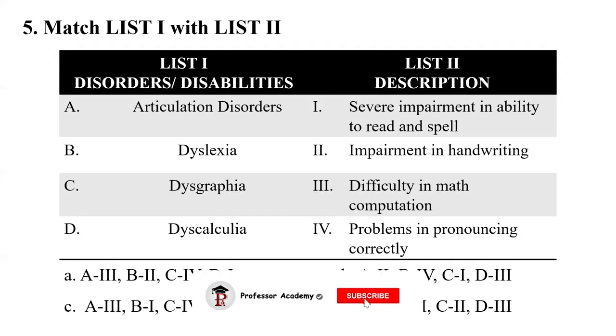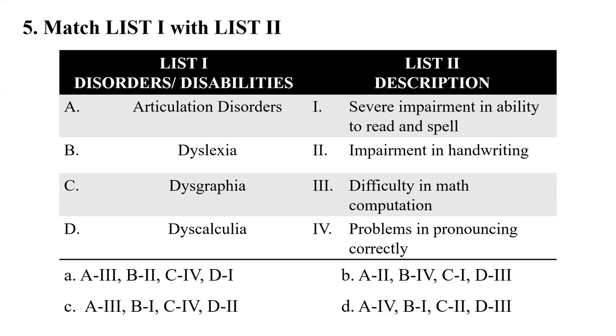Question number 5 is a match type question where they are asking you to match the disorders or disabilities to their correct descriptions. They have mentioned some of the disorders and disabilities like articulation disorder, dyslexia, dysgraphia, and dyscalculia.